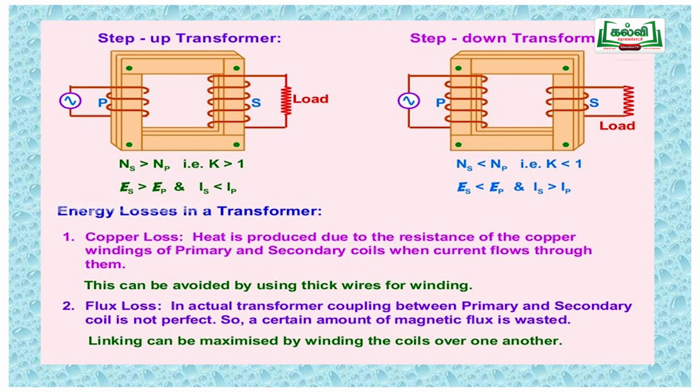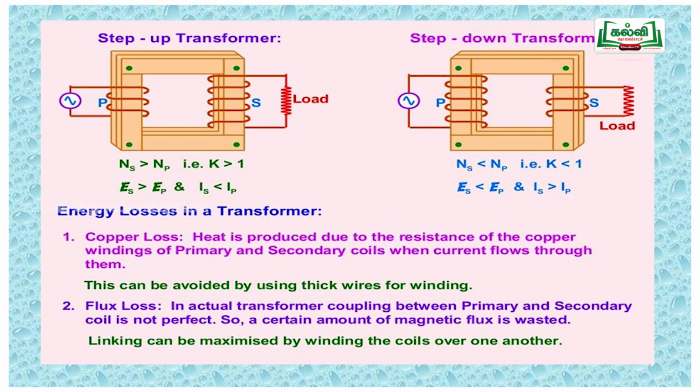For a simple example, if the teacher gives you 10 problems and you solve all 10, you are an efficient student. If you solve 9, that means 90%, like that. So efficiency is represented as eta, equal to output power by input power, and eta is equal to Es Is by Ep Ip. That is a very important formula.